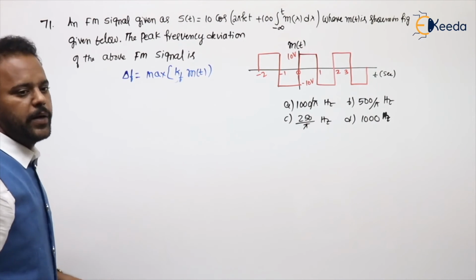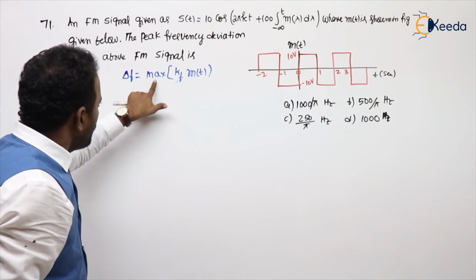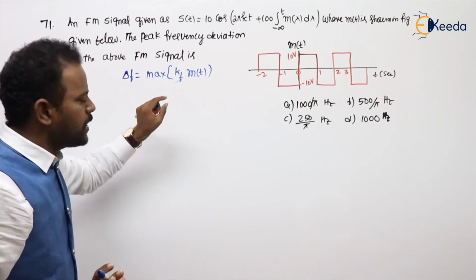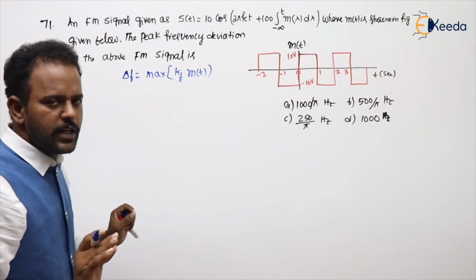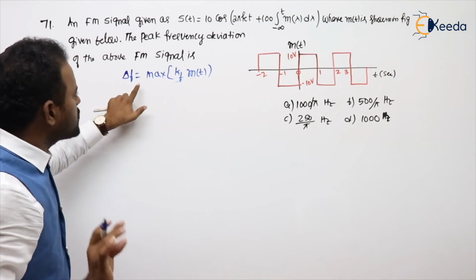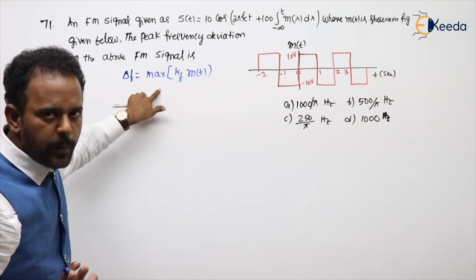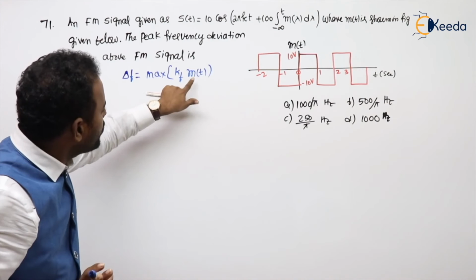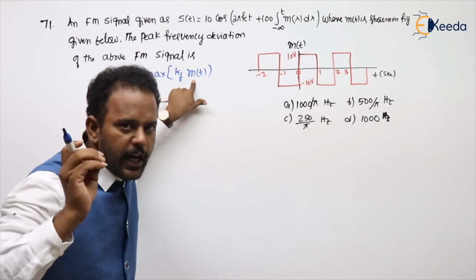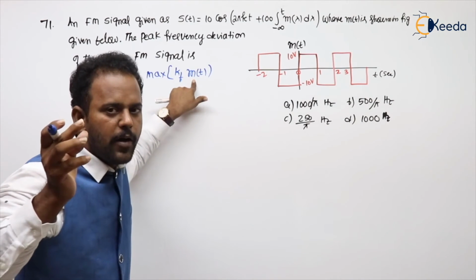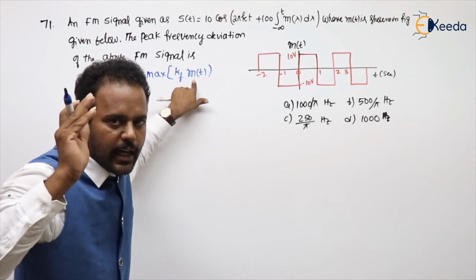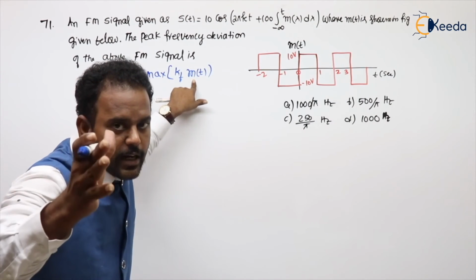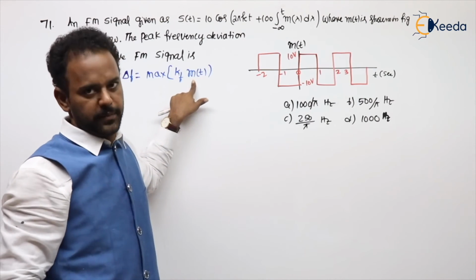Delta phi is Kp into m of t. Whenever they give any general problem, I can write Kf into Am for a single tone, or use the general procedure. This is the general formula for delta F. How to find this Kf into m of t? Where did I write Kf into m of t the first time? I wrote it in the introduction of the instantaneous frequency Fi, sir.